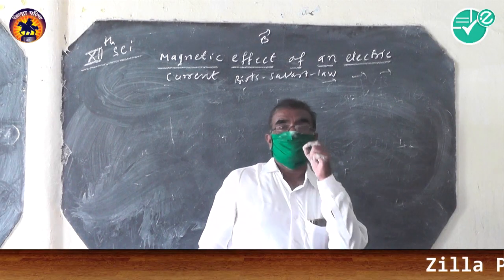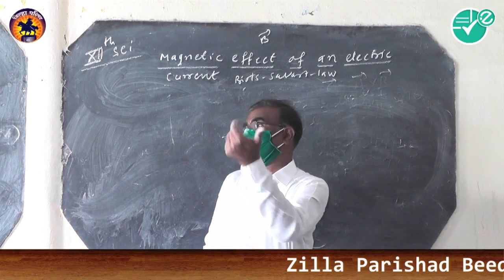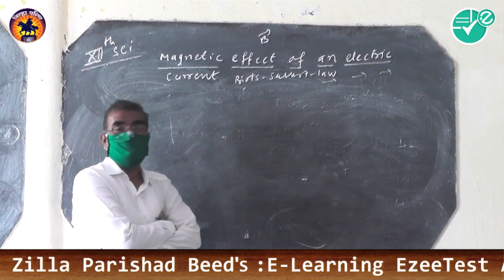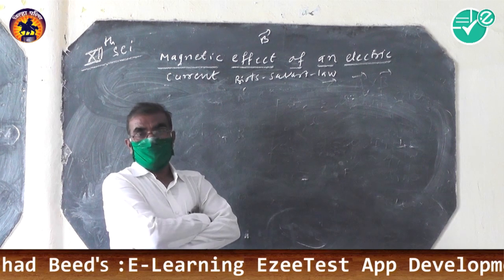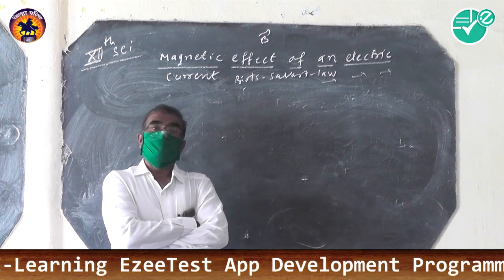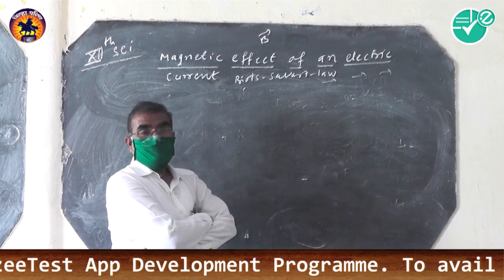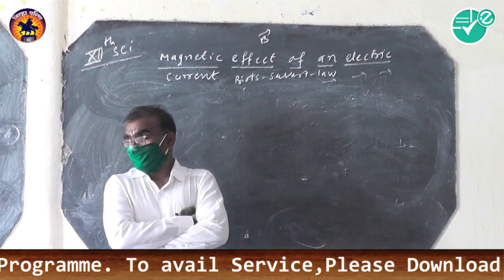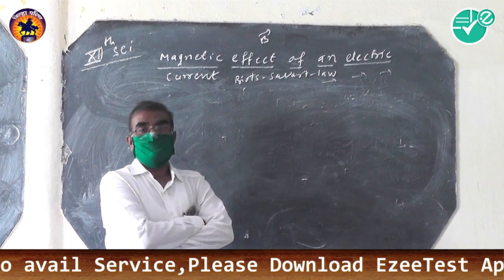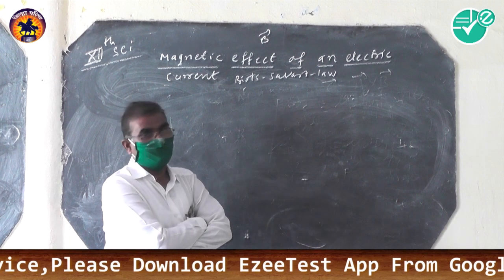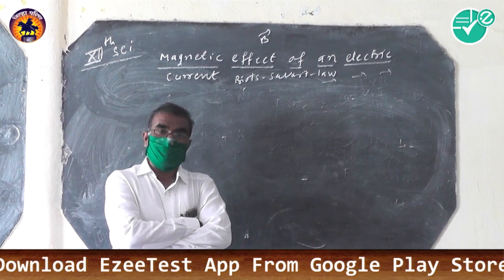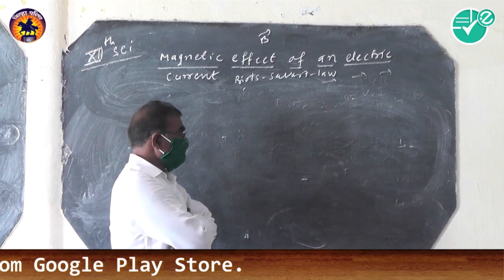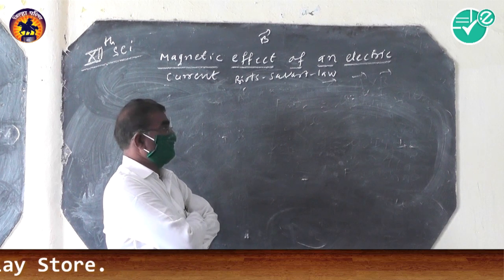We know that we studied the Biot-Savart law and its applications, and the force exerted on a moving charge when placed or moving in an electromagnetic field. We also studied that when a current carrying conductor of length L is kept in a magnetic field, the force exerted is F equal to ILB sin theta. And the force exerted on the charge is F equal to QVB sin theta. That is about the Biot-Savart law.